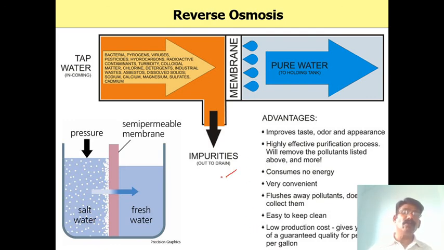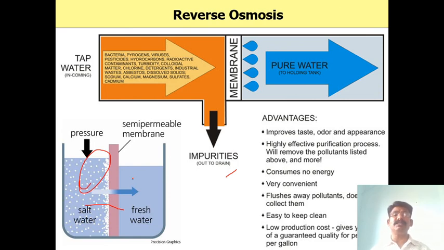This is the salt water, where the concentration is high. The high salt water is pushed through the semi-permeable layer. On this side comes the fresh, pure water. Only the salts are deposited on this side, and only pure water passes through the semi-permeable membrane. This is the RO method we are using nowadays.